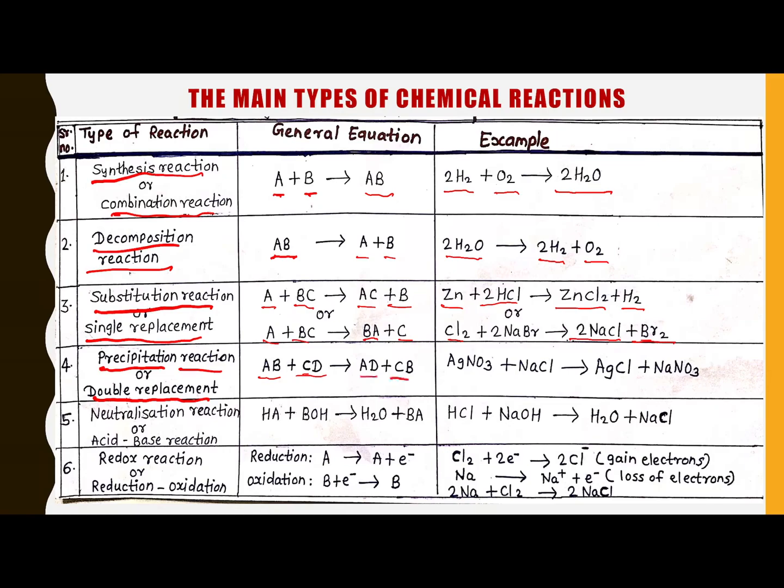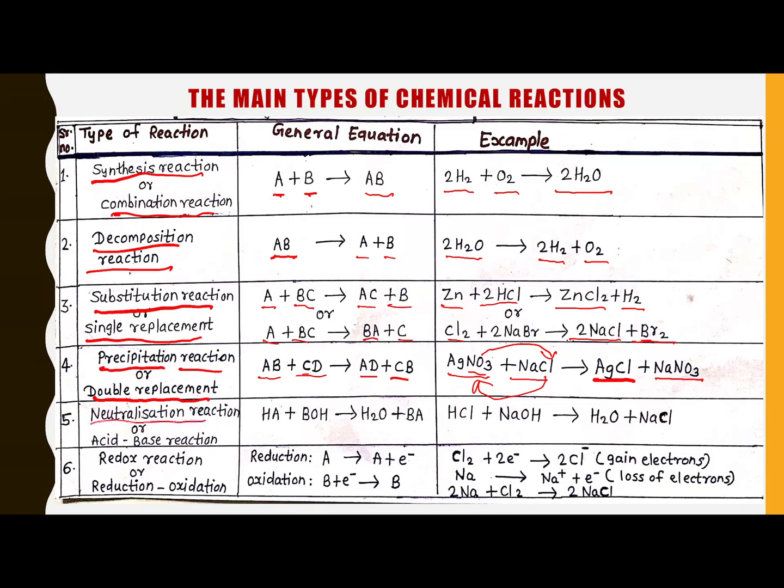Here is the example. Silver nitrate and sodium chloride when reacted, the double replacement occurs. Here the NO3 is replaced by Cl and the Cl is replaced by NO3. That's why it is known as the double replacement reaction. The product is silver chloride and sodium nitrate.